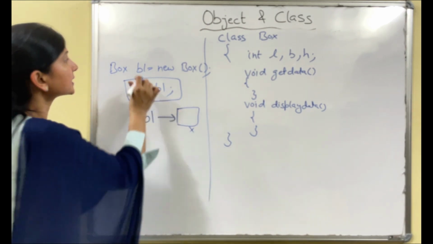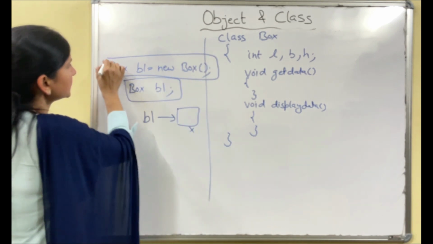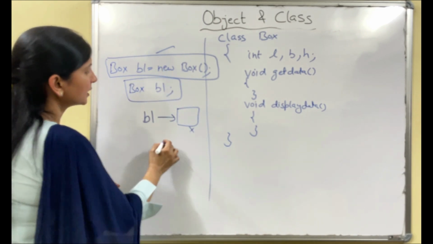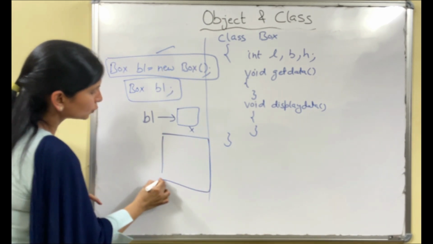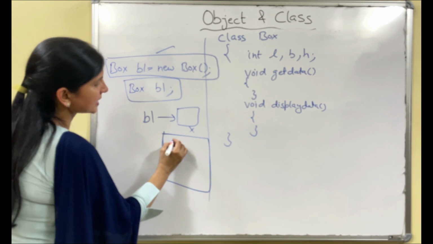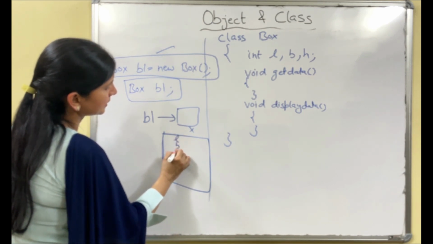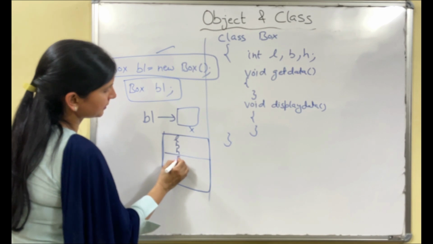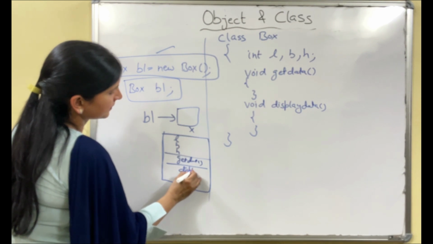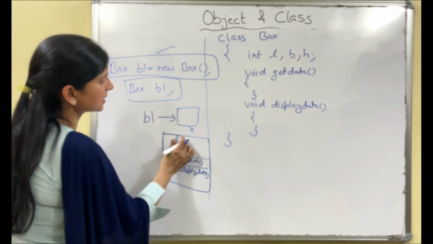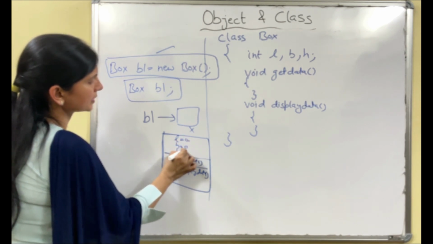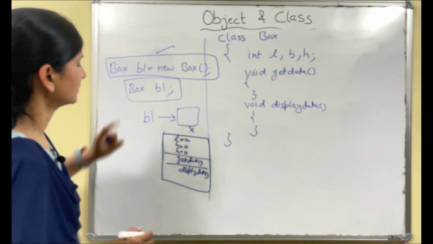When will the object be created? When you write this complete: Box b1 equals to new Box. What will new do? New will allocate memory to the object. And what is the object? Instance of class. So what will be in the object? The same length, breadth, height, and the same member methods, get data and display data, and these data members having their own values, whatever it is. I am initializing with 0, 0, 0. So this is the object of Box.